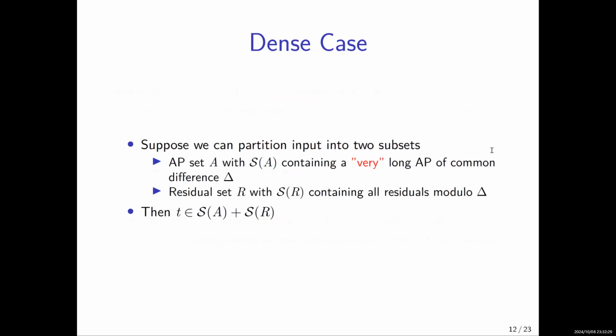So let's say we can partition the input into two disjoint subsets, the AP set A and the residue set R. The AP set will contain a very long arithmetic progression of some common difference delta, and the residue set R will contain all residues of delta. Then we can claim that T lies in their subset sums.